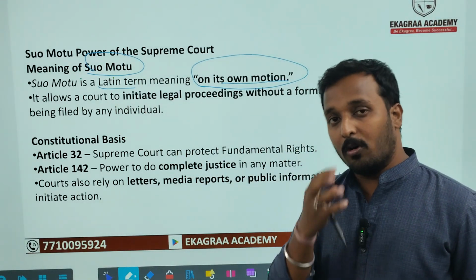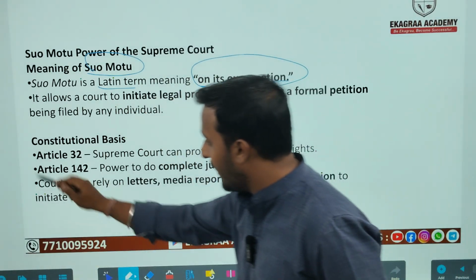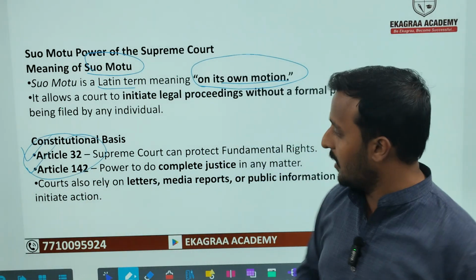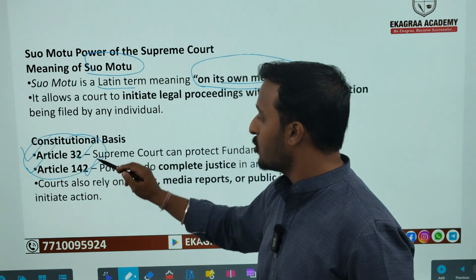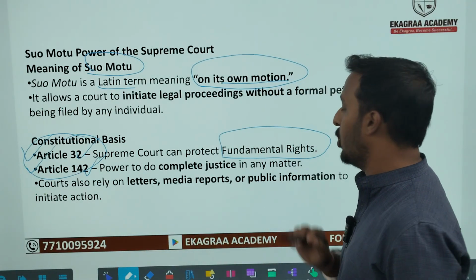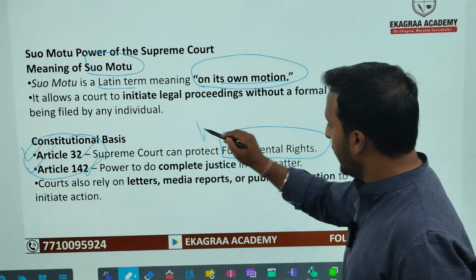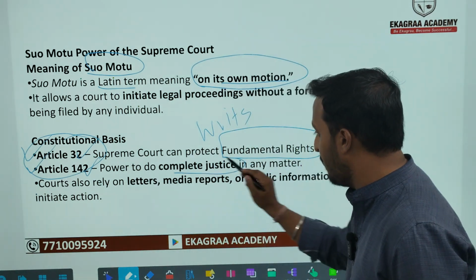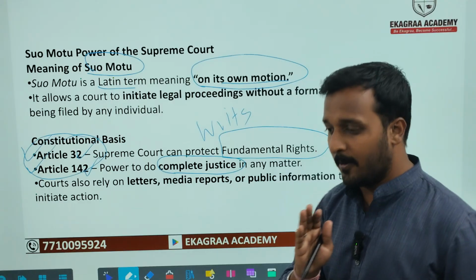Now how does the Supreme Court get this power? The Supreme Court gets these powers from two articles, Article 32 and Article 142. So what does Article 32 talk about? The Supreme Court's duty to protect fundamental rights with the help of writs. And what does Article 142 talk about? Complete justice.